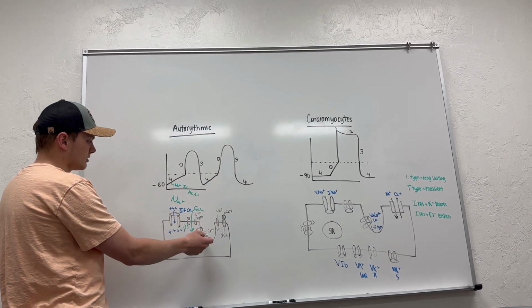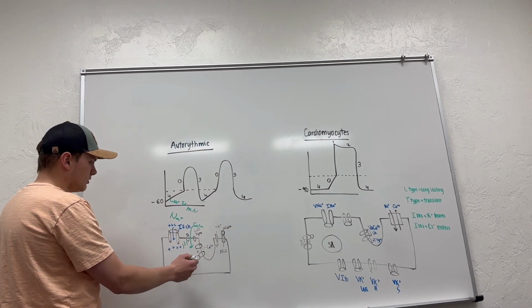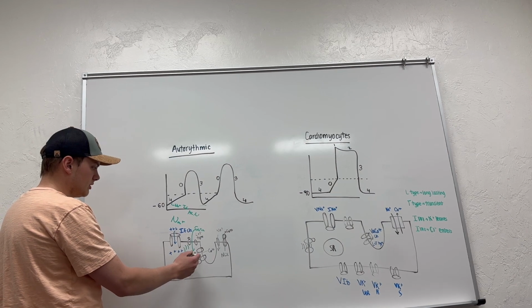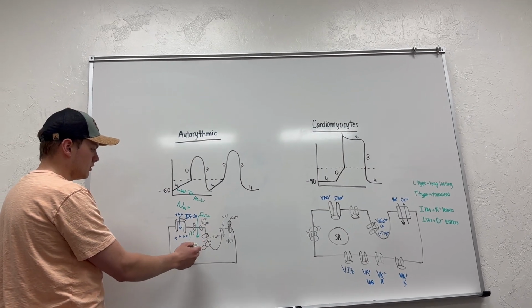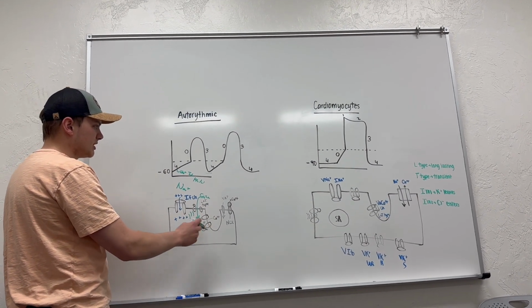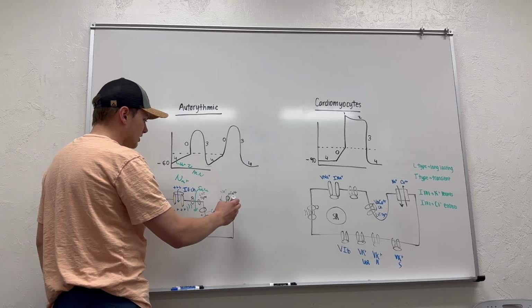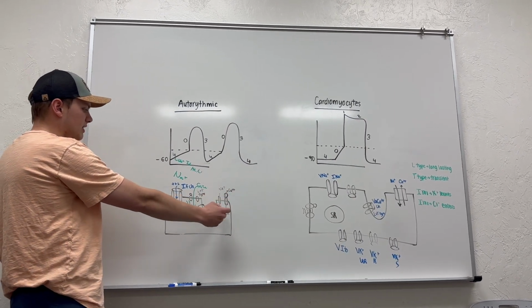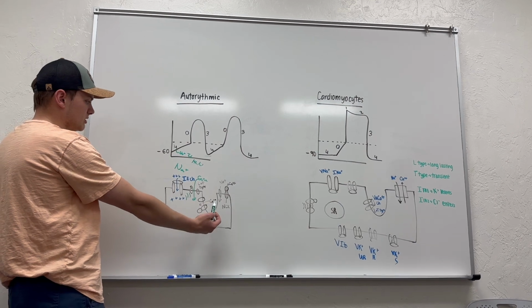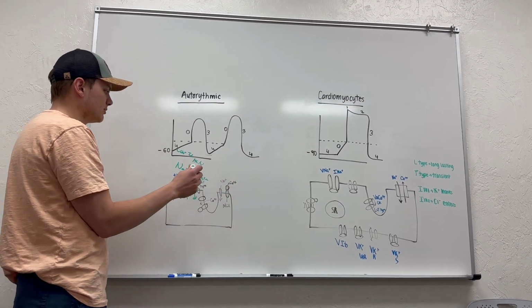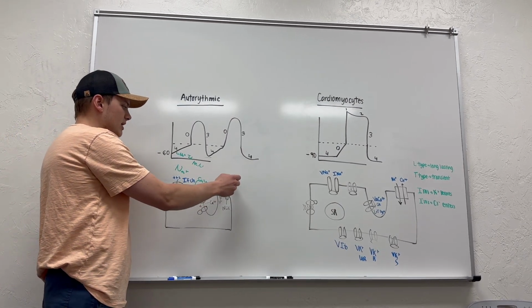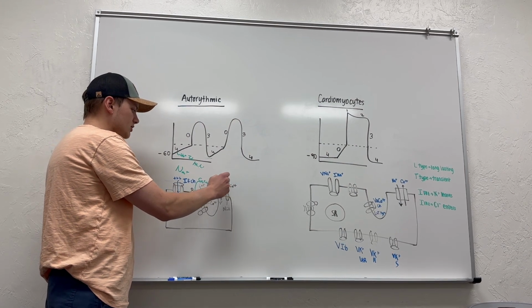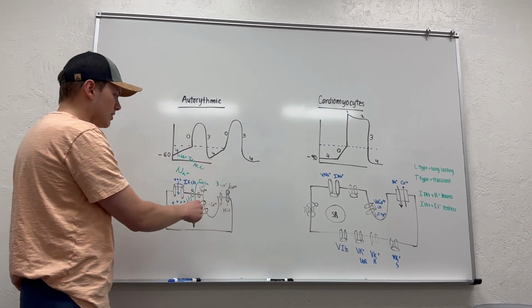More calcium channels are going to open, like right here, and as more calcium channels open, we're going to get signal propagation throughout our cell. We also have another pump called the NCX exchanger, which is how we reset our calcium gradient. We're going to pump calcium out; we pump 1 calcium out for every 3 sodium that we pump in.